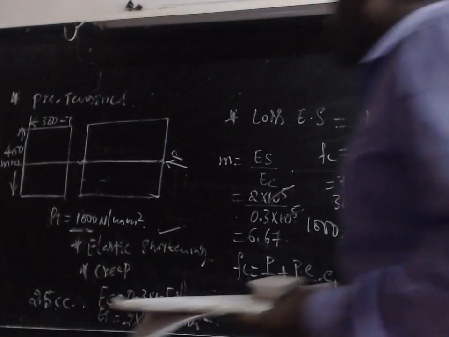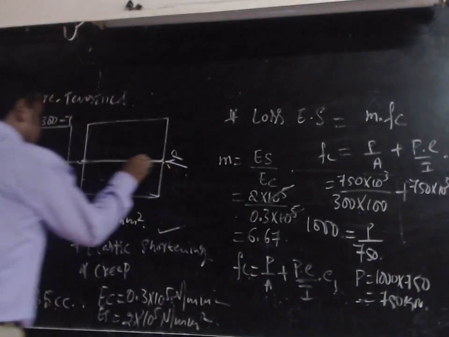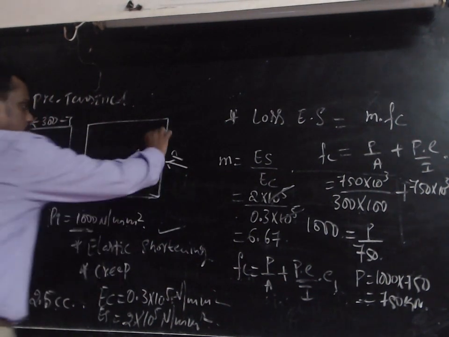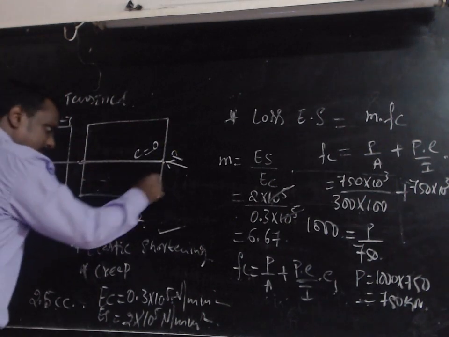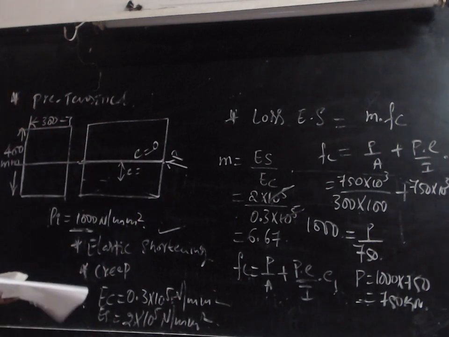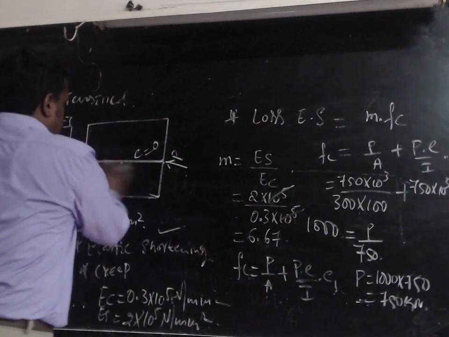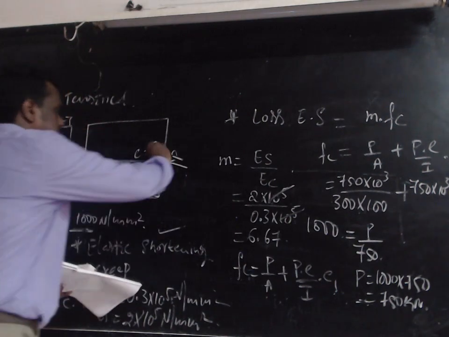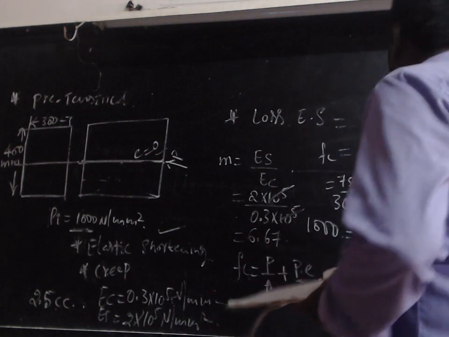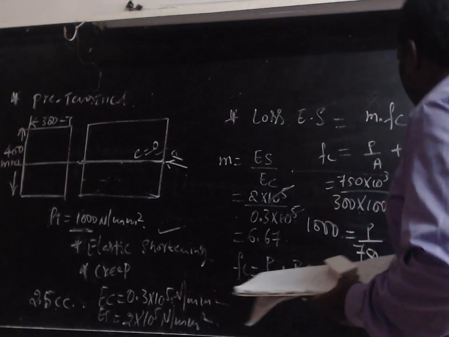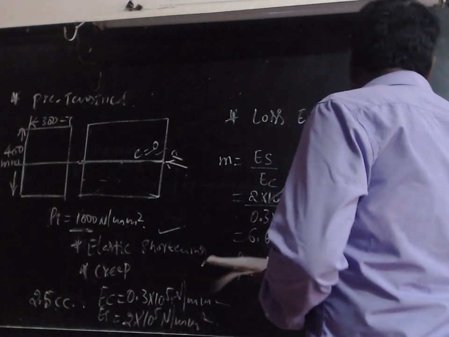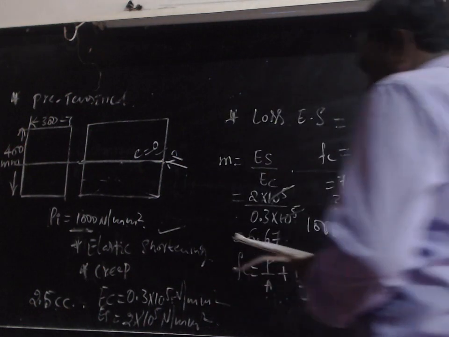That is an important thing. I told you that the steel is placed at a concentric position. Concentric means what is the E value? It should be equal to 0, because if they were placed at an eccentric position, then this E value would be something. But the steel is placed at a concentric position, hence this E value is equal to 0, so this total term will be 0. So finally calculate this value: 750 into 10 raised to 3 divided by 300 by 400.